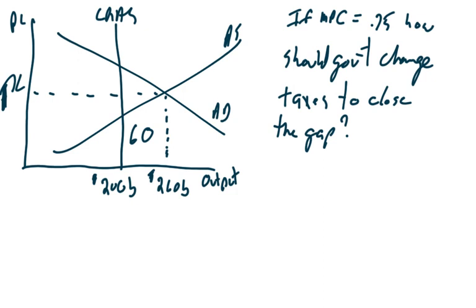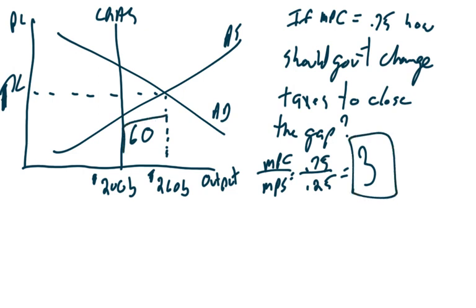Now, my tax multiplier formula here is MPC over MPS. If my MPC is 0.75, that means my MPS has to be 0.25. Why? Because they have to equal 1. And 0.75 over 0.25 equals 3. I'm going to take my tax multiplier and divide 60 by 3, and my answer is going to be 20. That's part of the answer, though. That's not the complete answer. The complete answer is decrease taxes by $20 billion.